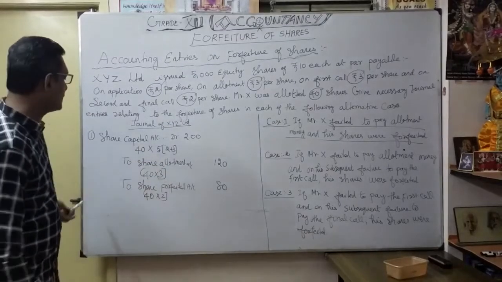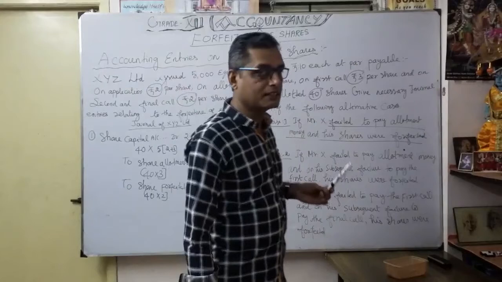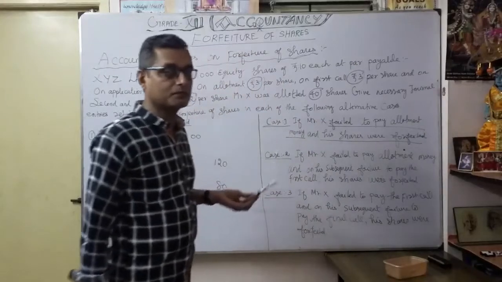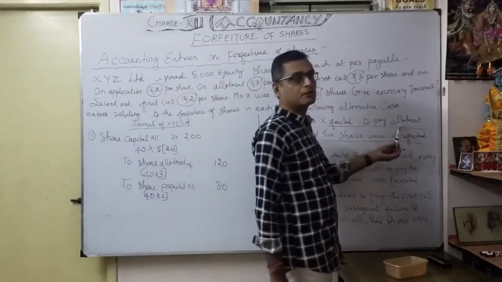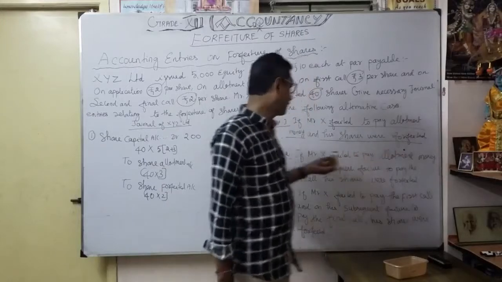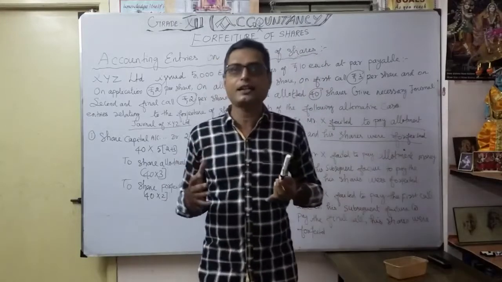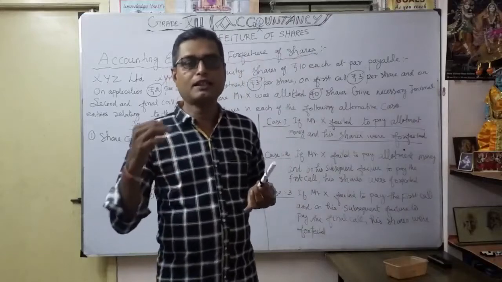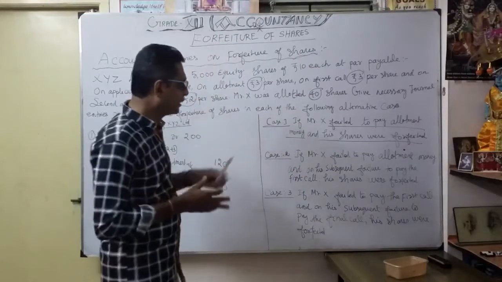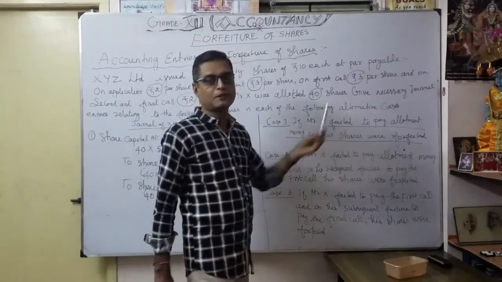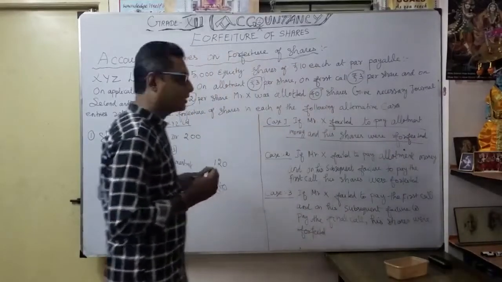So what is the journal entry? Before the journal entry, the situation is very important. The situation here is that he failed to pay allotment money and his shares were forfeited. Here you should be very careful about when the shares are forfeited. Even at the allotment level itself, the shares are forfeited. That is why it is very important. Here they are going to write the narration.